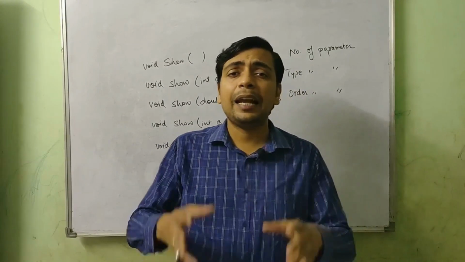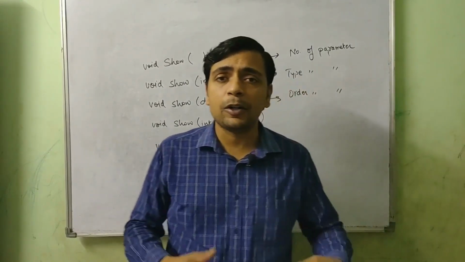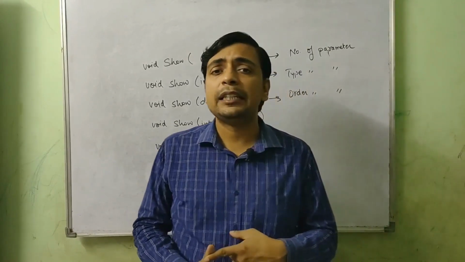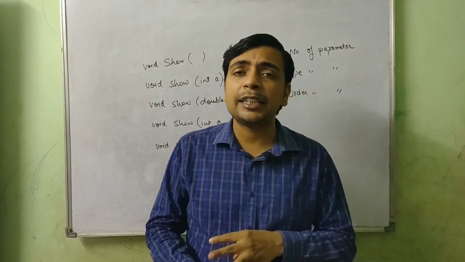So that was the last topic of today's video lecture. In today's video lecture, we discussed objects and classes, attributes and behaviors, and object-oriented programming.